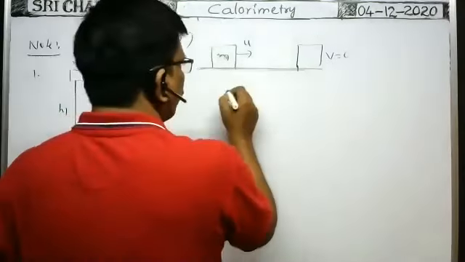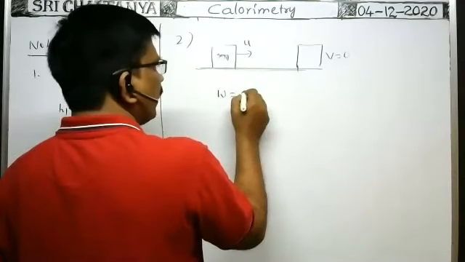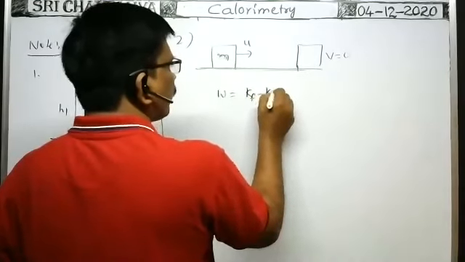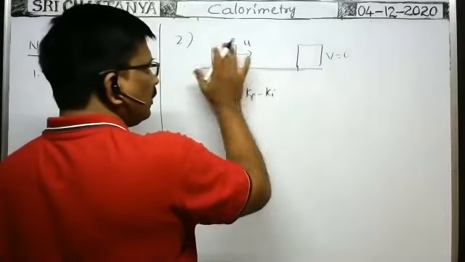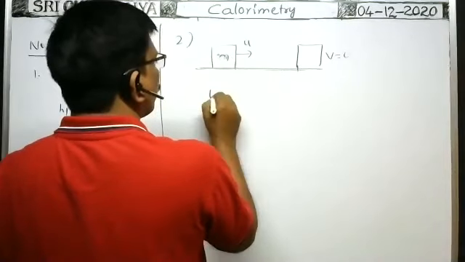So what is the work done here? Work done against the friction is equal to the loss of kinetic energy, that is, final kinetic energy minus initial kinetic energy, Kf minus Ki. This is the work done by the friction. Because of the work done by the friction, the kinetic energy is lost. So according to the work energy theorem, whenever the body travels from this position to this position, the loss of kinetic energy is equal to